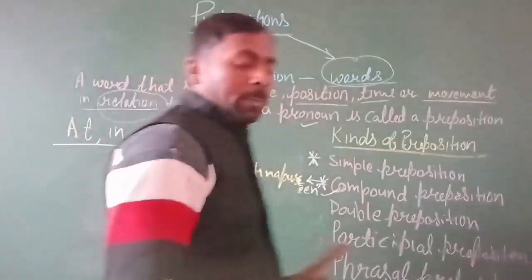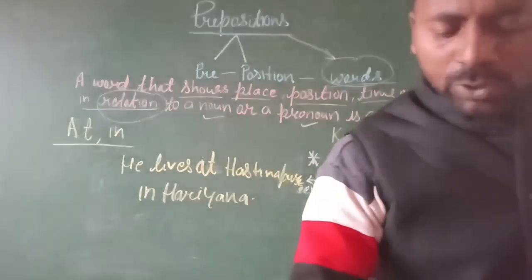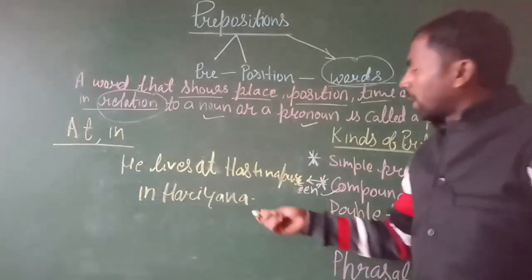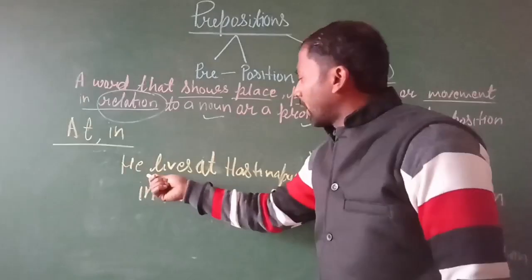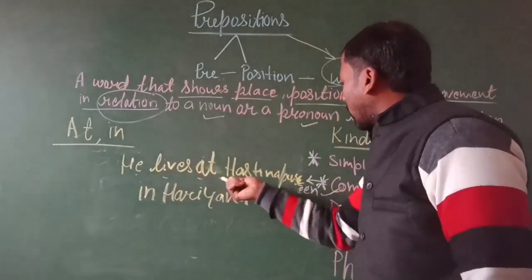Here is a simple example of the prepositions. In this you can see both prepositions: he lives at Hastinapur.